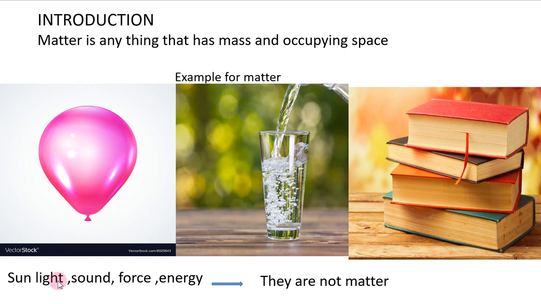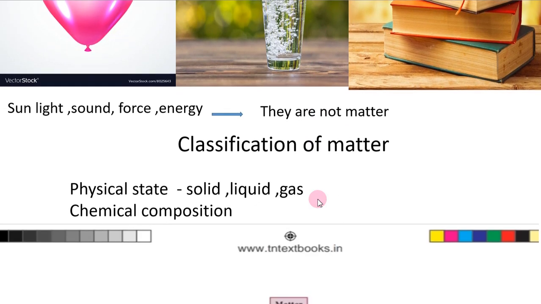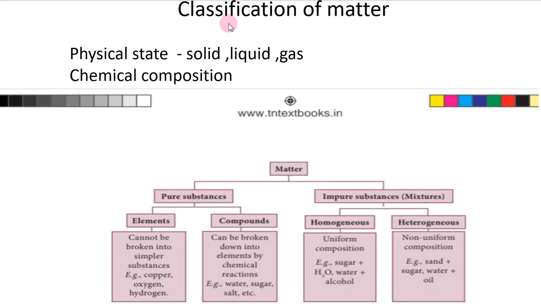But sunlight, sound, force, energy are not matter. Why are they not matter? Because they don't have mass. Mass means what? Weight. So they don't have mass, so they will not come under matter. All the remaining living things as well as non-living things will come under matter. Have you understood?